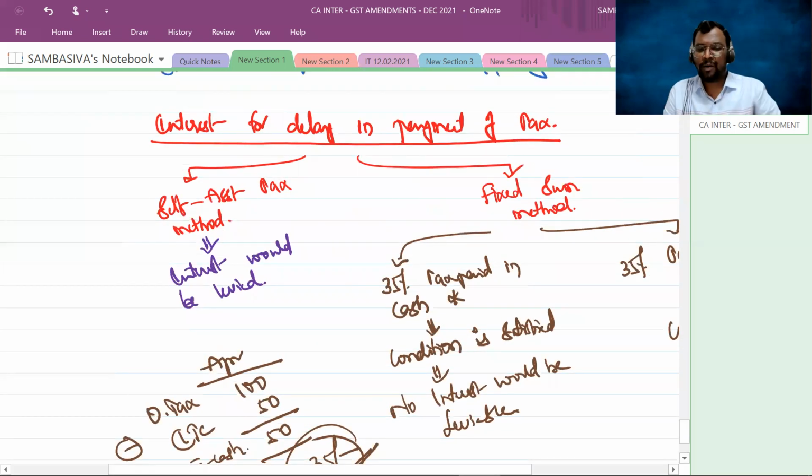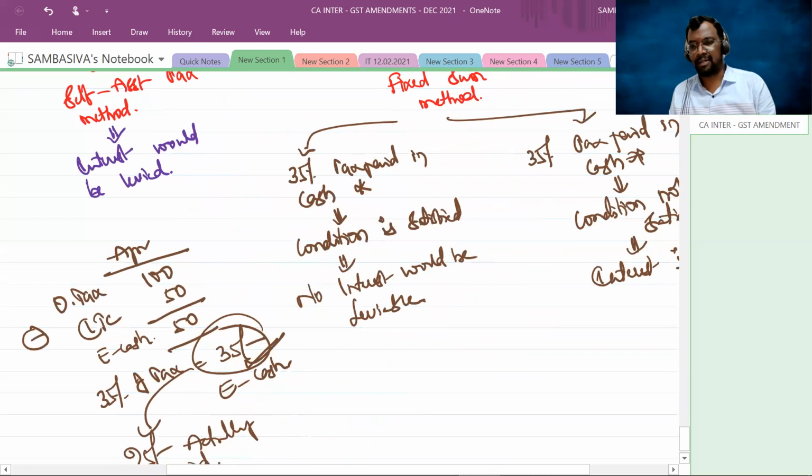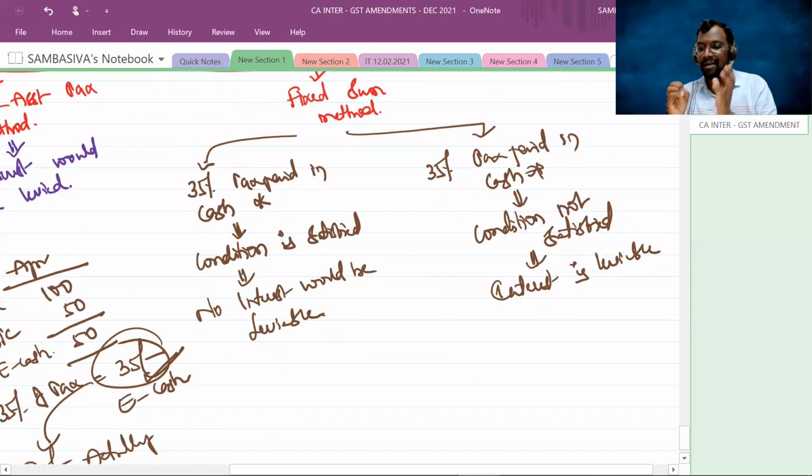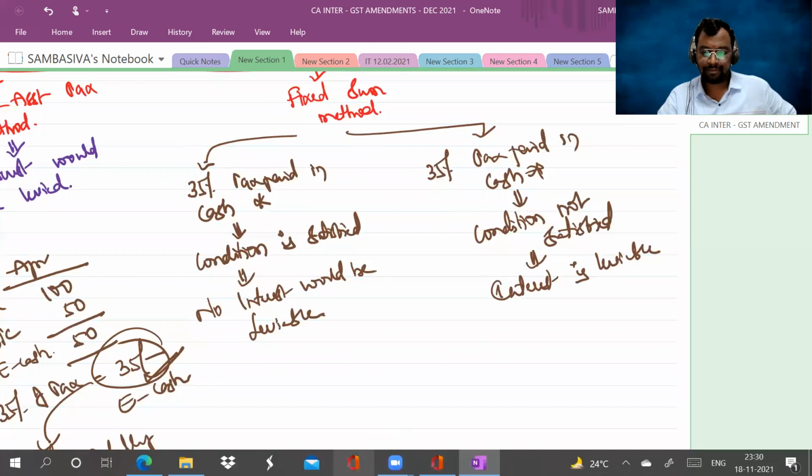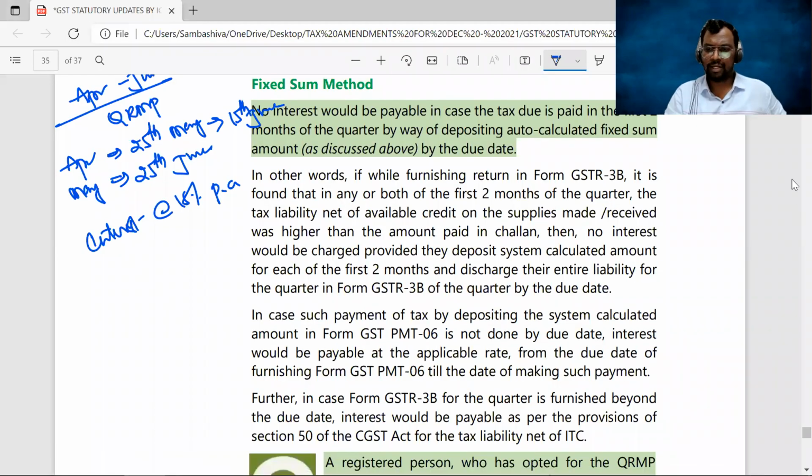Clear? So when you opt for the self-assessment tax method, and if you made any delay in payment of the tax, for such a delay period, interest is leviable out and out. And when you opted for fixed sum method, first look at the 35% tax criteria. If you satisfied it, no interest is leviable, even though the tax paid by you fell short of actual liability. But if that 35% tax criteria is not satisfied, interest is leviable, even under fixed sum method. Clear, sir? Next. So that is what is explained in this particular paragraph, sir.